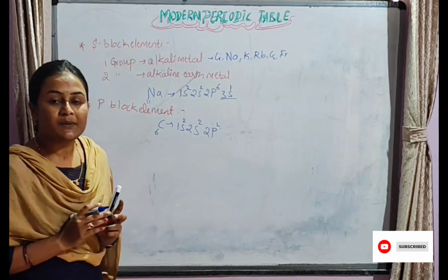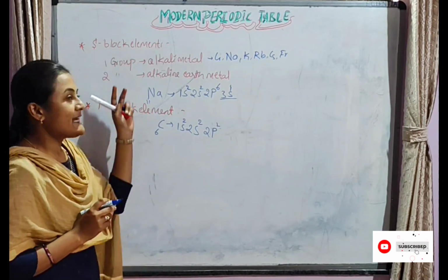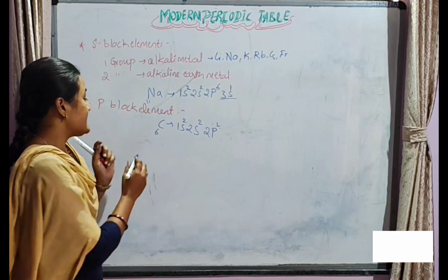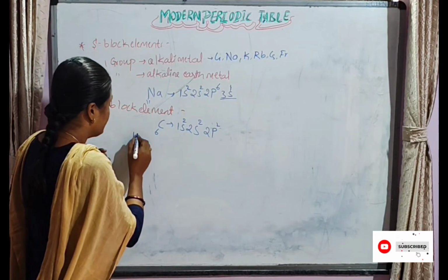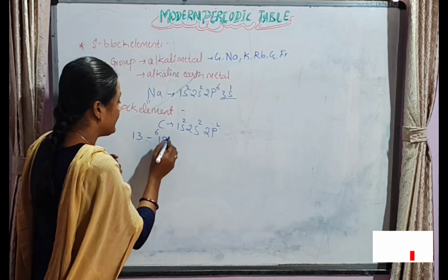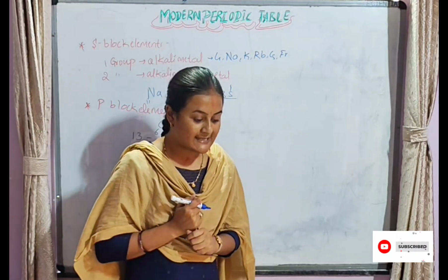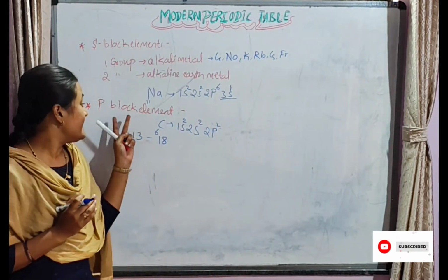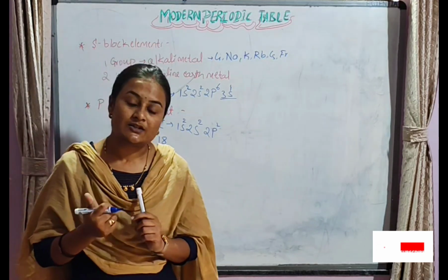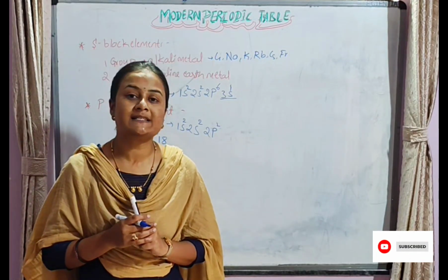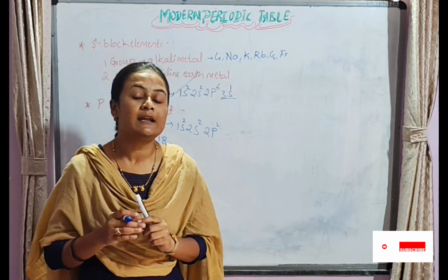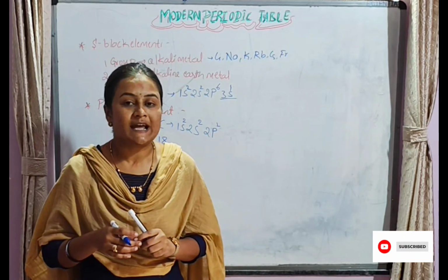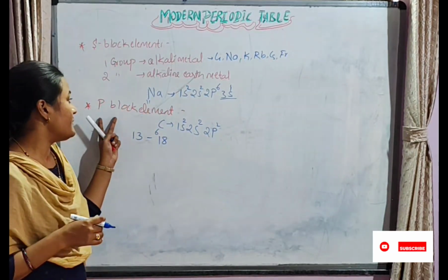P block elements are present from group 13 to 18, and they consist of metals, non-metals as well as metalloids. Metalloids are elements which behave both as metals as well as non-metals.